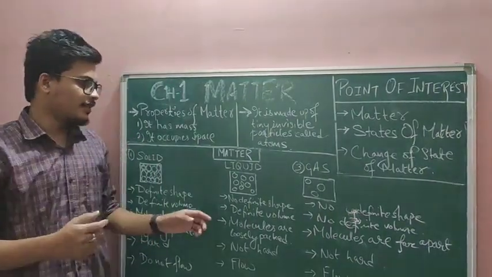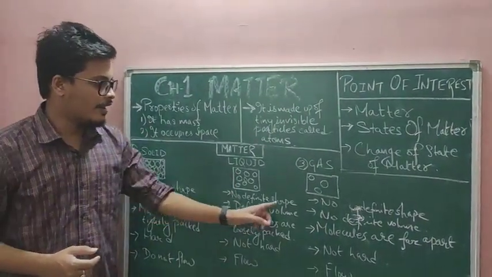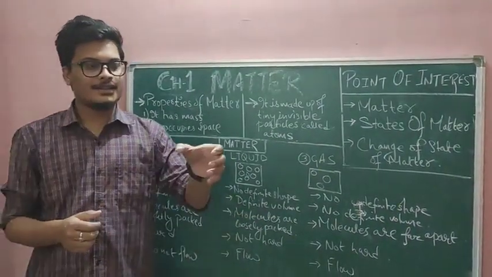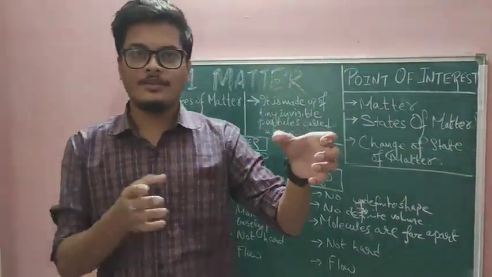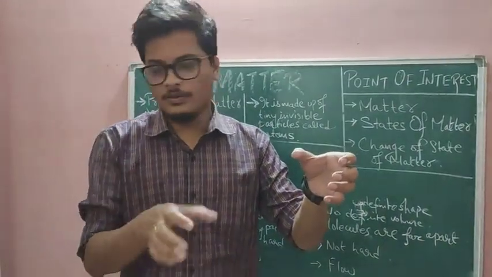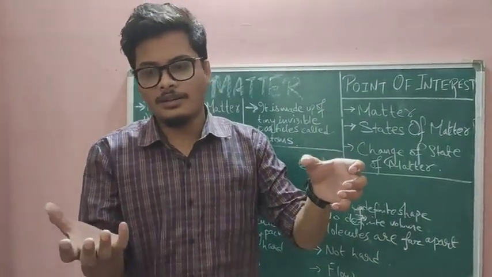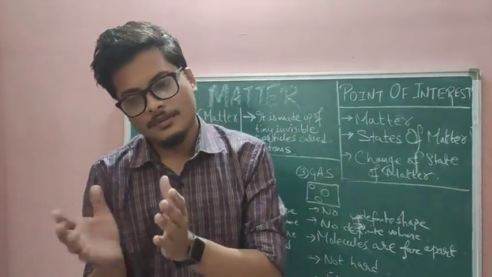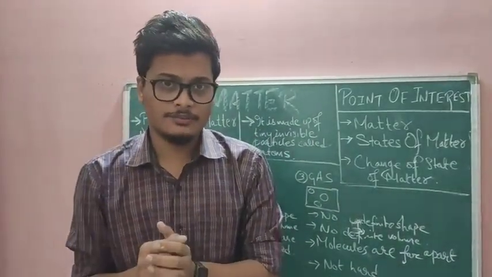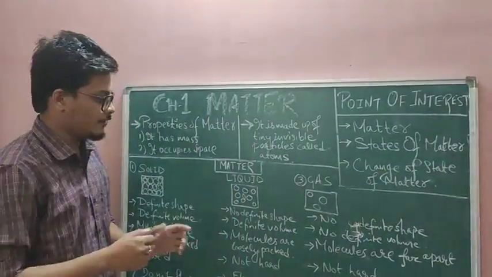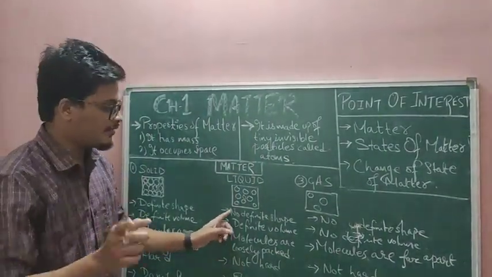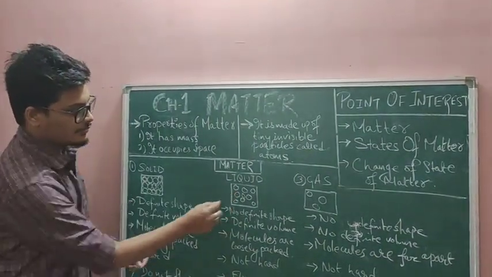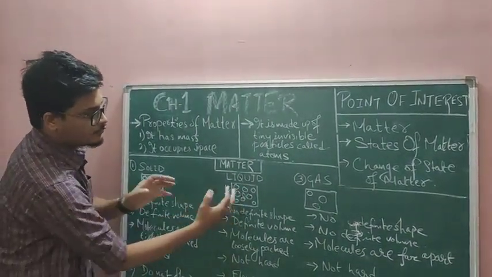Fine. So we can conclude that liquids do not have a definite shape, but have a definite volume, because let's assume that in this glass you have 1 liter of water. When you pour this into any container, it will also have 1 liter of volume only, isn't it? It will not change. So it has a definite volume but no definite shape. Molecules are loosely packed. You can find with the diagram that there is some space between the molecules, so they can move.